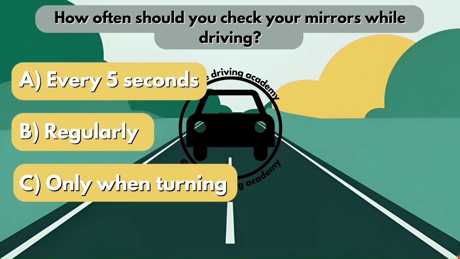How often should you check your mirrors while driving? Is it option A, every 5 seconds? Is it option B, regularly? Or is it option C, only when turning? Now, the thing that you need to know is the general rule for checking your mirrors is that you need to check your mirrors every 6 to 8 seconds. However, in this question, like I always say, you have to look at the options given to you. The correct answer here would be option B, which is regularly. Because remember, every 5 seconds is a bit too soon. And obviously for option C, they say only when turning. That is incorrect. You have to check it every 6 to 8 seconds, which is basically regularly, right?